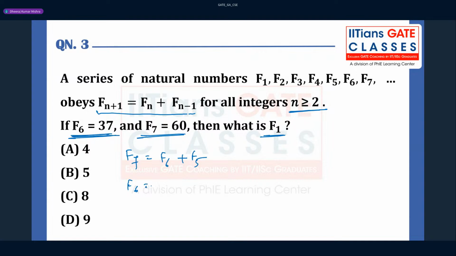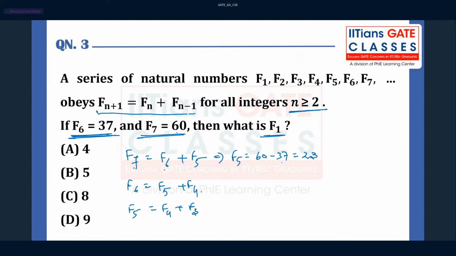And f6 can be written as f5 plus f4. F5 can be written as f4 plus f3. So since you know f7 and f6, that is, 60 and 37, you can find f5. F5 is going to be 60 minus 37, which is 23.